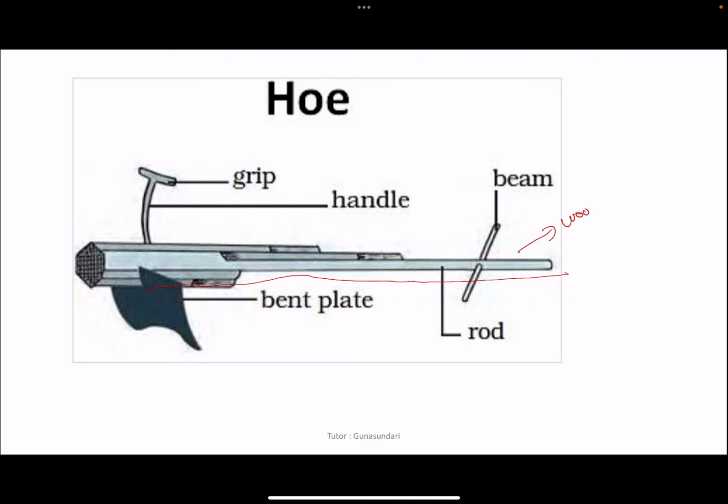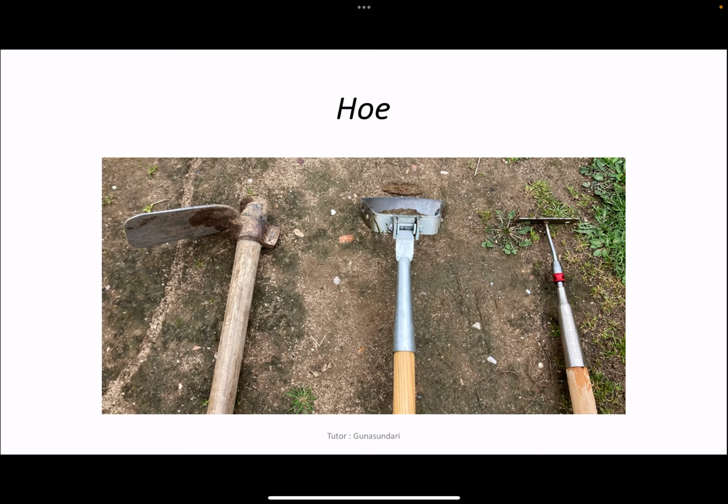A strong, broad and bent plate of iron is fixed to one of its ends and works like a blade, and it's also pulled by animals. So this is how the hoe looks.